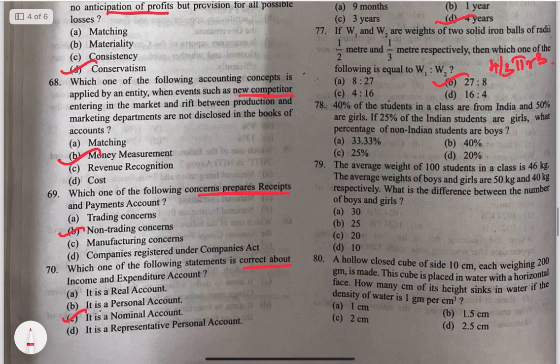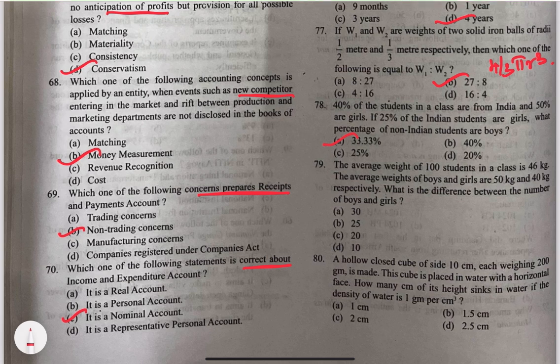78. 40% of the students in a class are from India and 50% are girls. If 25% of the Indian students are girls, what percentage of non-Indian students are boys? Here, try to find the total number of students. You can take it as 100, and it's a percentage problem. It's quite easy. You can find it out. It would be 33.33 percent.